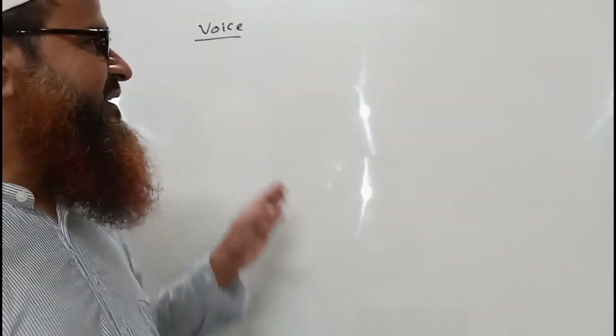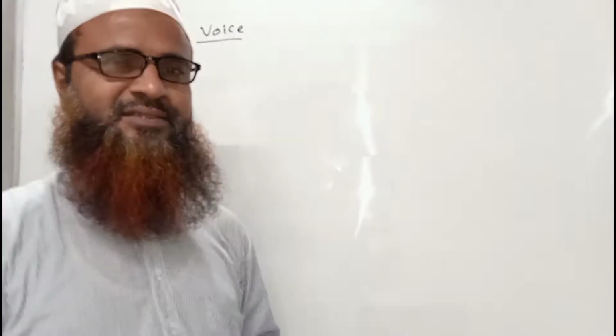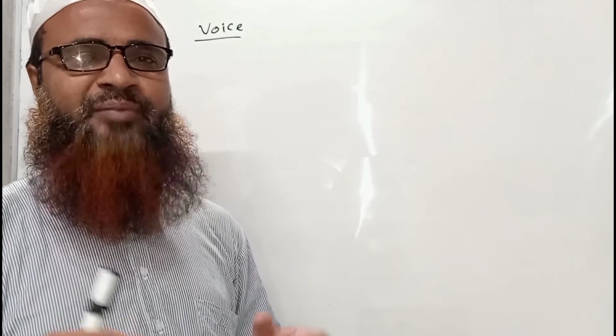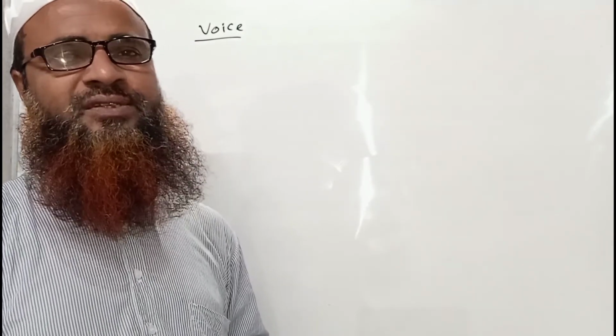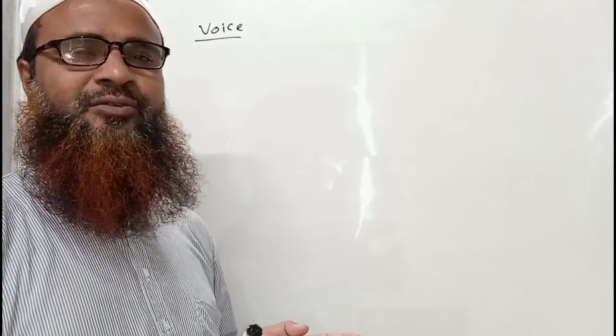So I am discussing voice sense in my videos. In my previous video, I discussed the voice sense of some special sentences where in passive voice we did not use the doer of the action, or the part with by.